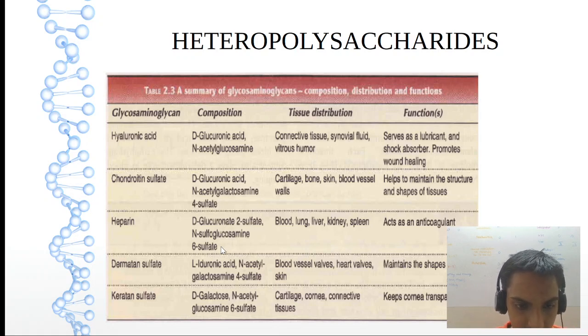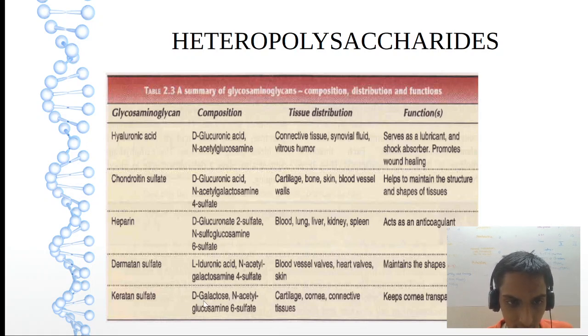Dermatan sulfate and chondroitin sulfate are similar. What is the difference? The first molecule. In chondroitin sulfate, it was D-glucuronic acid. In dermatan sulfate, it is L-iduronic acid. Can remember it as LIDA, L-iduronic acid. And again, the second molecule is the same. That is N-acetyl galactosamine 4-sulfate. You can see this.